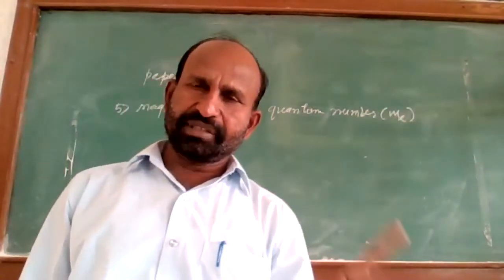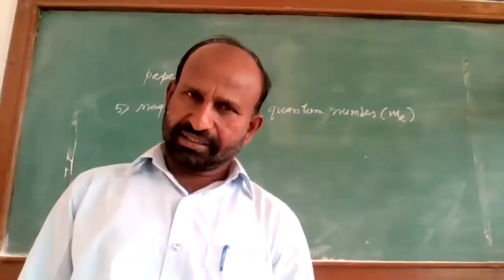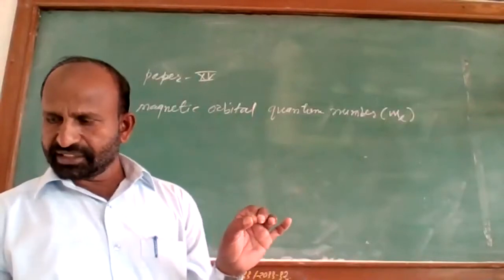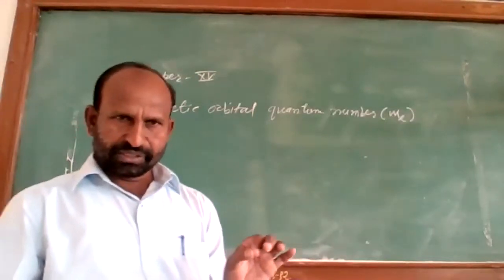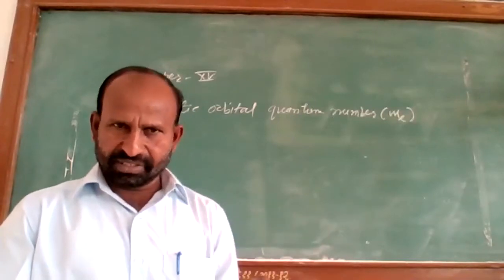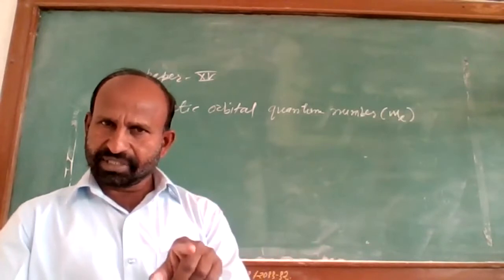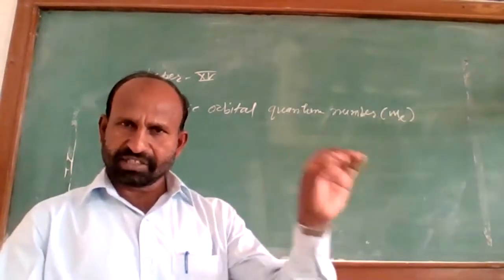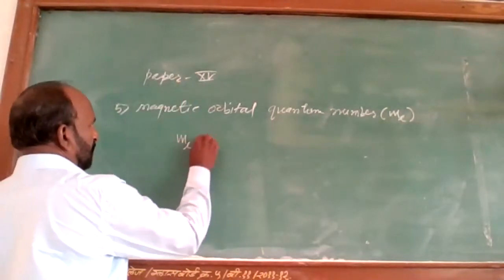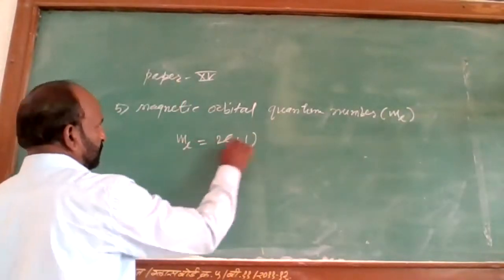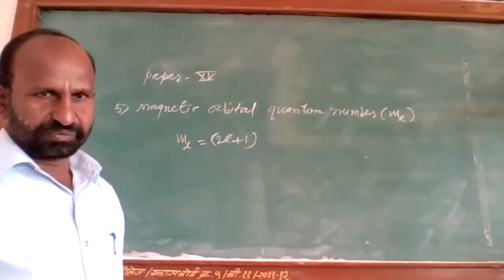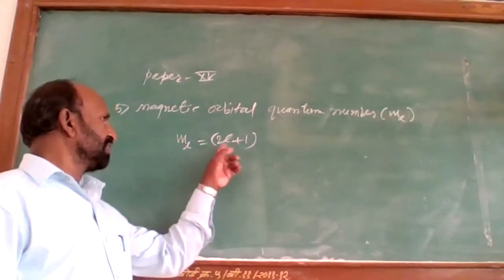Whenever the atom is subjected to the external magnetic field, its orbital motion is influenced. So there is a change in the orbital energy of the electron, and we get another quantum number, the magnetic orbital quantum number M_L. And this M_L can have 2L plus 1 values.